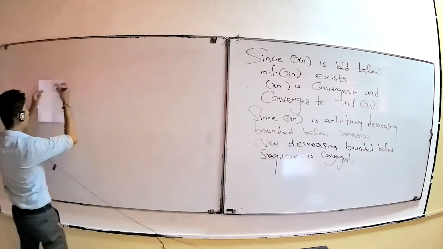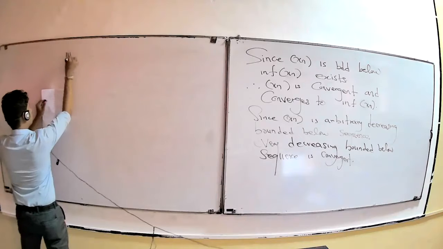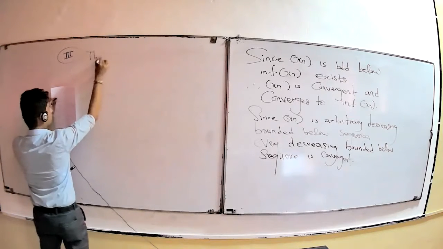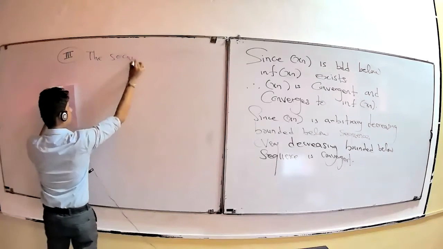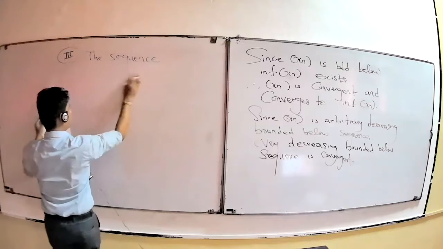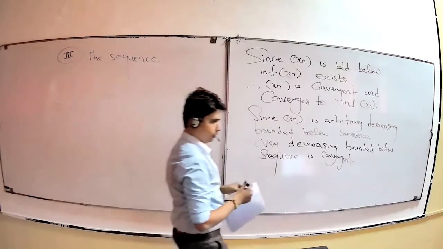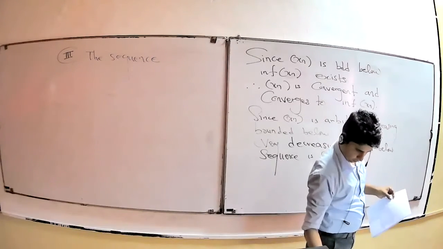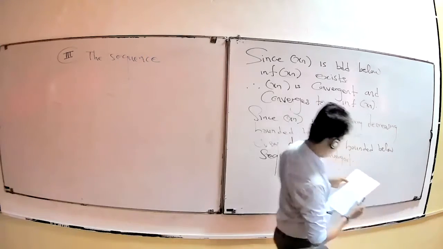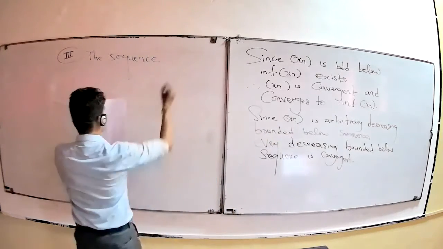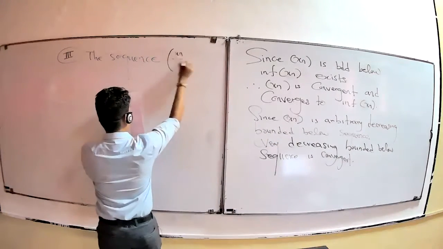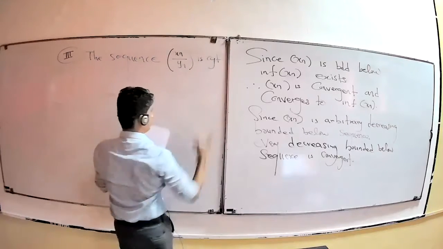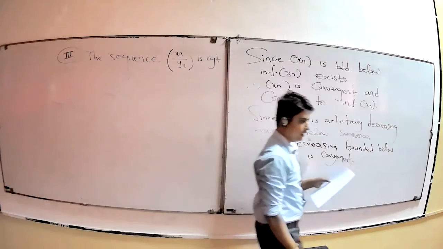This part, sir, already put as an exercise. The sequence Sn over Yn is convergent. We can simply denote convergent as CGT.